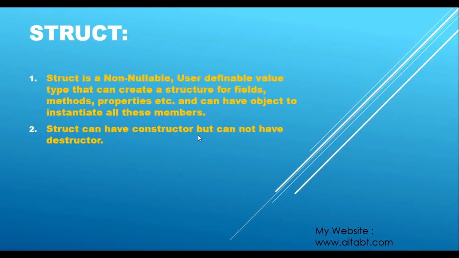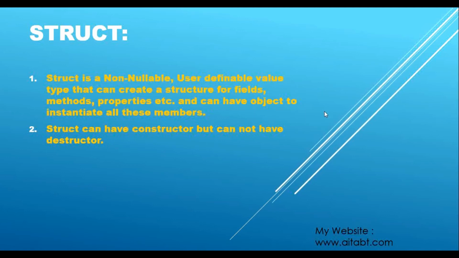But why is that so? I will tell you. We know the destructors are used to destroy objects from managed heaps that are no longer reachable. But as this definition suggests, struct is a non-nullable user definable value type, not a reference type. Keep in mind, if you recollect from my types in C# tutorial video, I have told you this struct falls under the category of a value type.